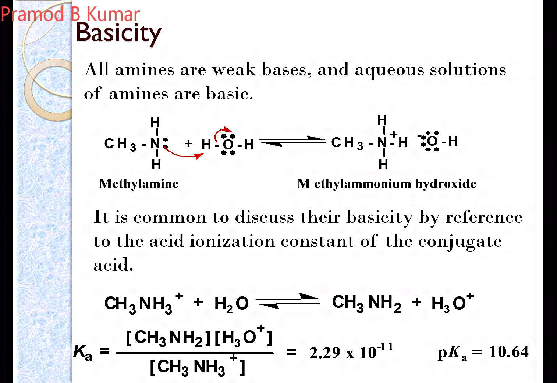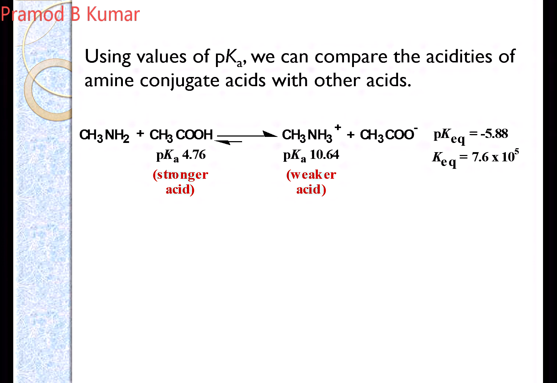So here we have taken an example of methylamine, and this is the pK. So what is pK? It is the negative logarithm of your Ka value. Using the value, we can compare the acidity of amines and its conjugate acids with other acids. The pK of acetic acid is 4.76, and that of the corresponding conjugate acid is 10 point something.